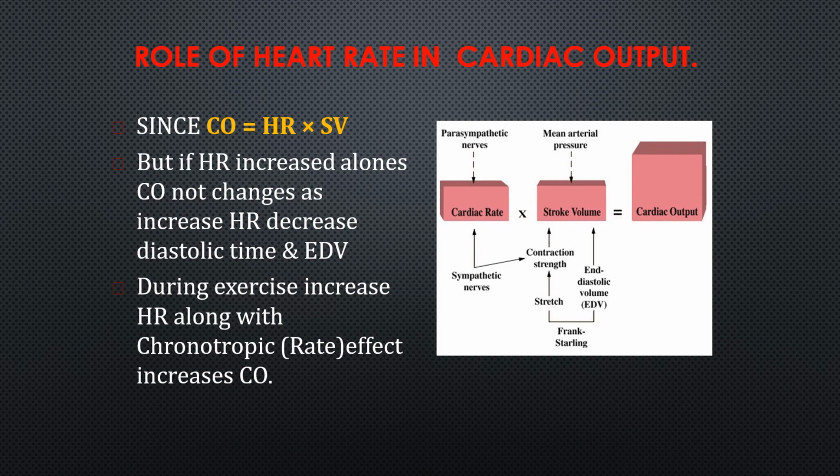The relaxation time for the heart is not present, so diastolic volume decreases and cardiac output does not change much. During exercise, the increased heart rate along with the chronotropic effect increases the cardiac output. So this occurs only during exercise.